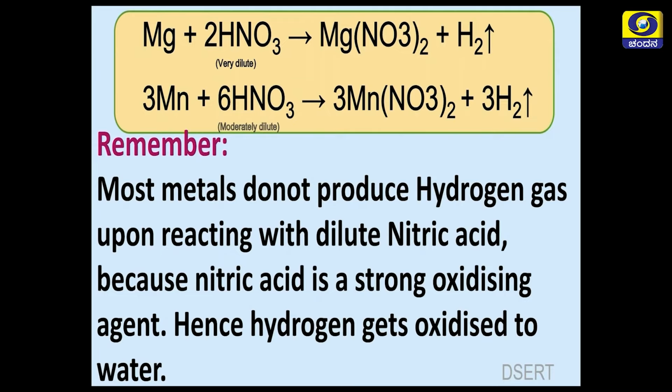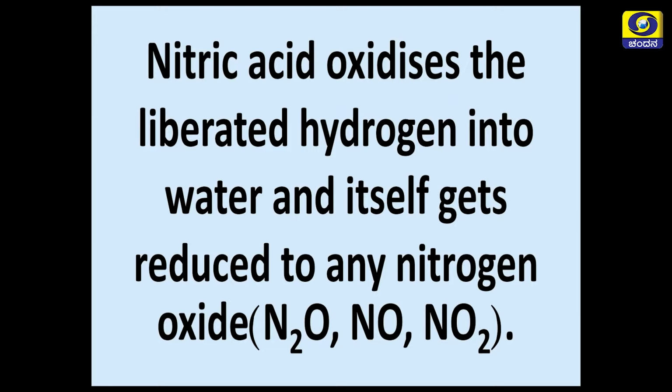In the process, hydrogen gas is evolved. The nitric acid oxidizes the liberated hydrogen into water, and it itself gets reduced to any of the nitrogen oxides. It could be nitrogen monoxide, nitric oxide, nitrous oxide or nitrogen dioxide.